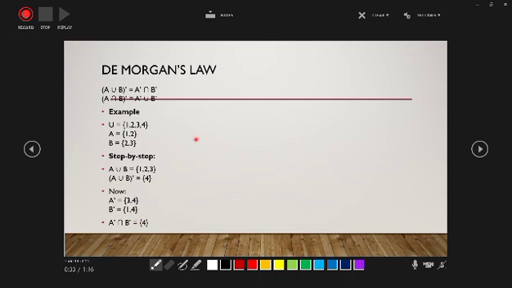So that's all for today. Algebra of sets provides rules that help us simplify and solve problems involving sets. These rules are important in mathematics and computer science. Thank you for listening.